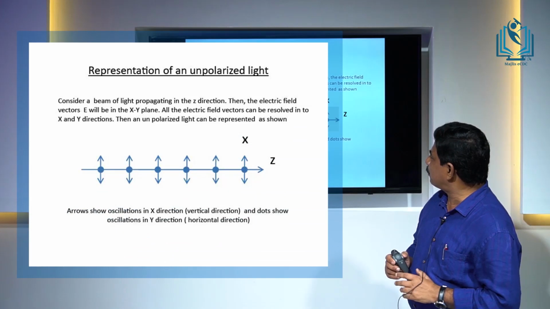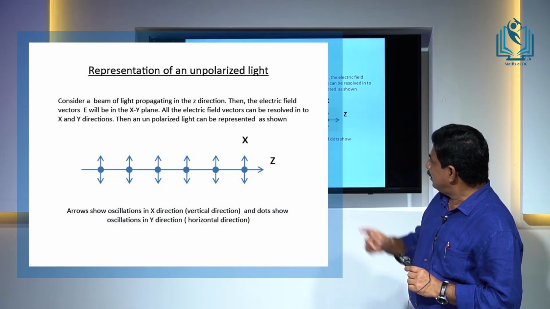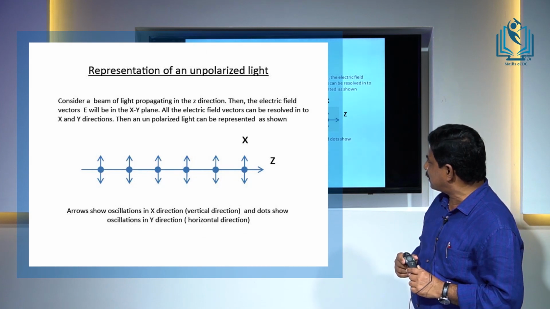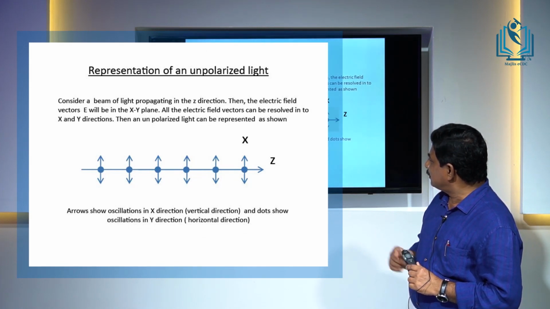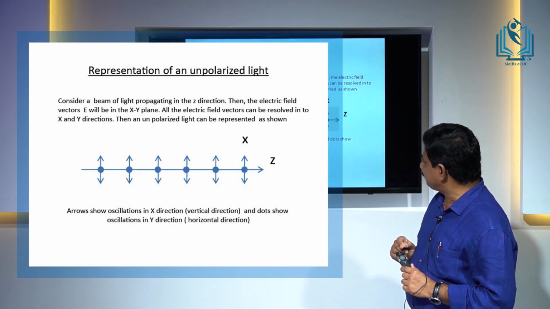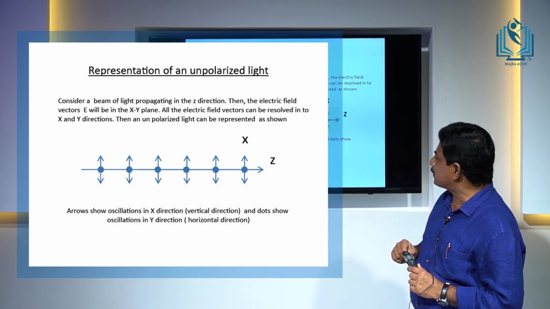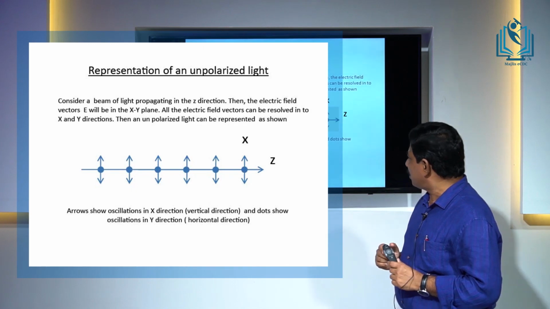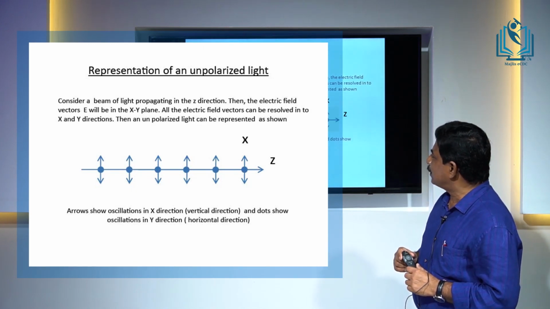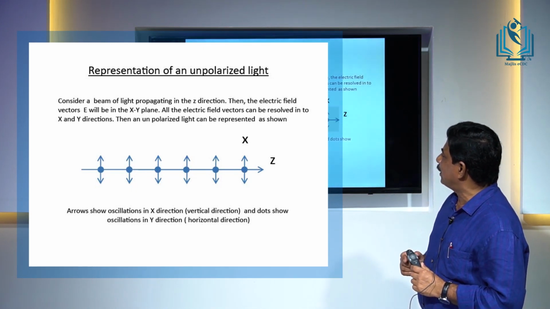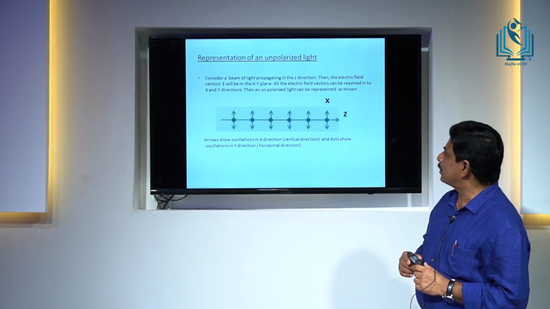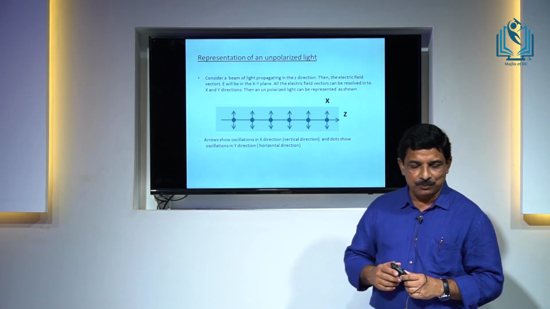See that it is propagated in the z direction. There arrows are there. Suppose that direction is the x direction, and there dots are also there. So, the arrows show oscillation in the x direction, or we can say vertical oscillation, and the dots show electric field oscillations in the y direction, the horizontal direction. So, non-polarized light can be represented as shown in the figure.